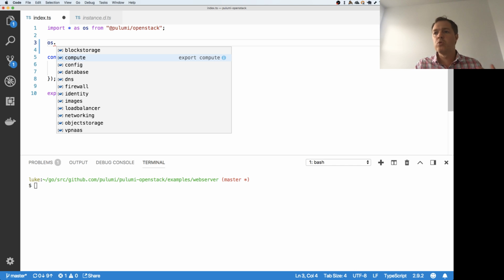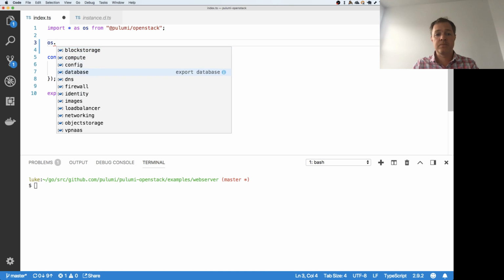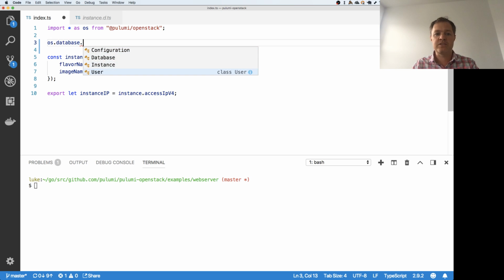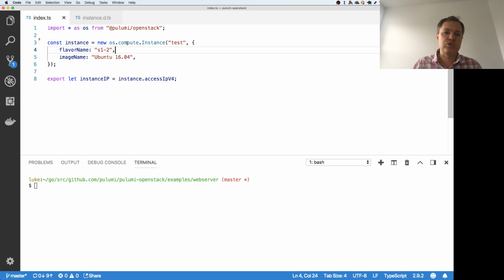One of the nice things with any of these libraries is that we can get all the tooling benefits we expect. So we can get completion lists, and we can see that, hey, here I can do OpenStack block storage, and I can see that I have a variety of different volume kinds that are available within the OpenStack APIs. I can do OpenStack.database and create a database and a user and a configuration, and all these things that I might expect, again, from any OpenStack environment. In this particular case, I am just newing up an instance running Ubuntu 16.04, and then I'm going to export the IP address. Once this instance is stood up, it will have a public IP address.